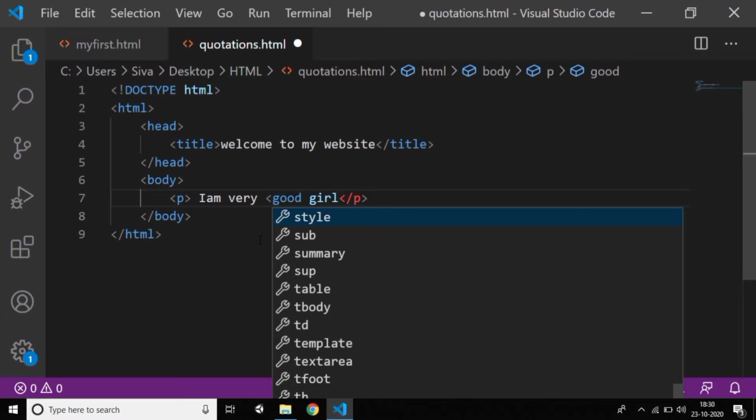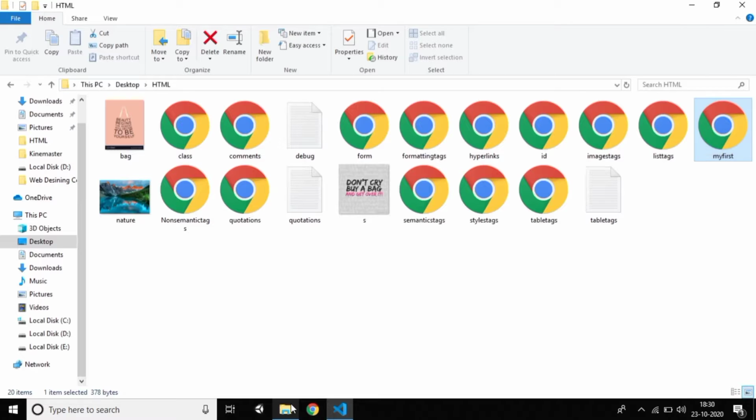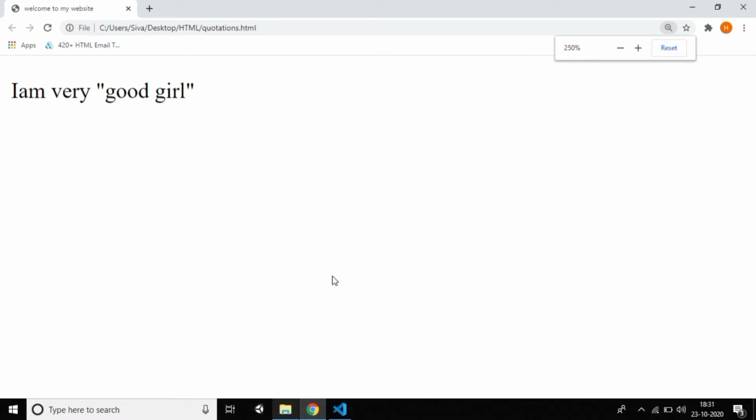We have a tag called q. Q stands for quotation tag, which means to quote anything. So we use the q tag. Just press Ctrl+S and reload quotations.html, and I'll increase the size. You can see the tag; by using it we get quotations.